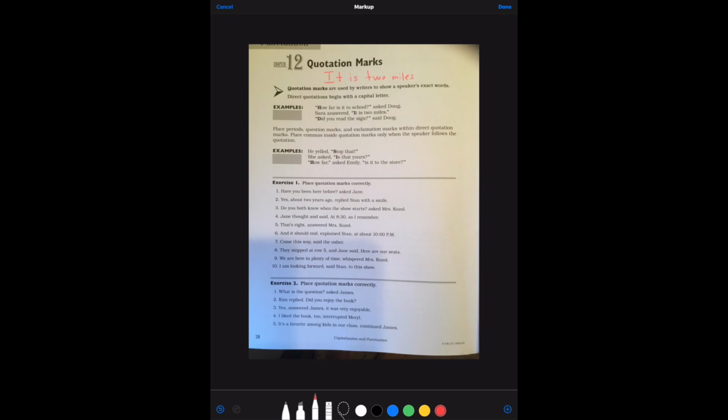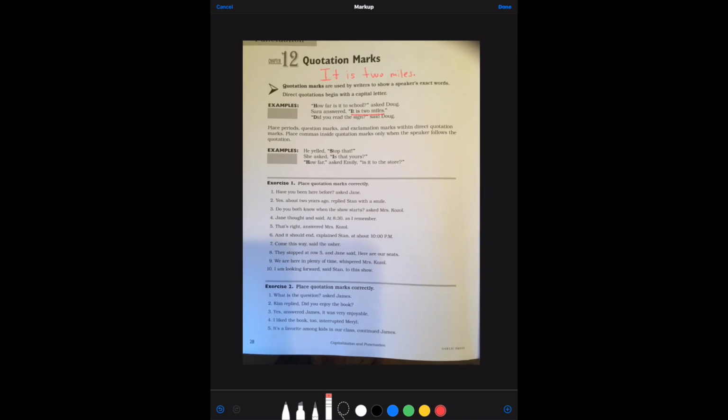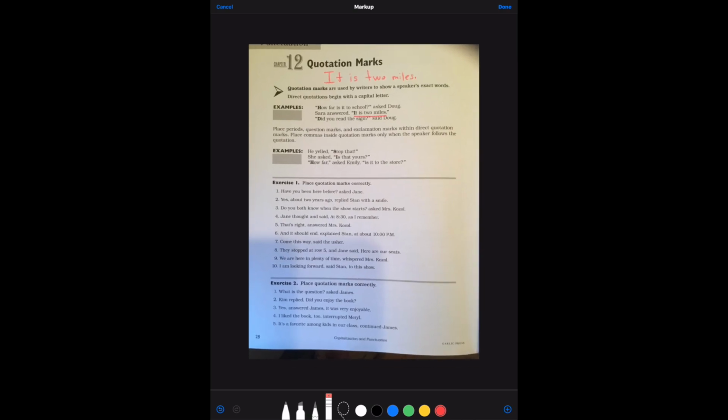And she needed a period at the end of her statement because it's just a statement that requires a period. So she can't just say it is 2 miles and not have any punctuation, right? So her whole statement, everything that she said, was included in the quotations. So therefore the period there, excuse me, the period there goes inside the quotation mark.